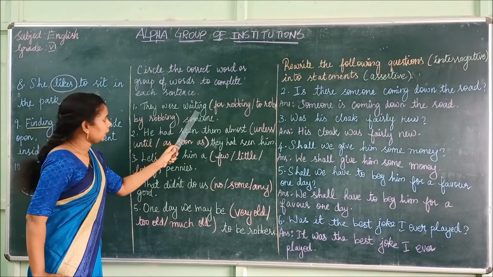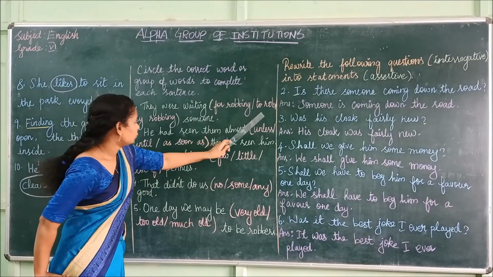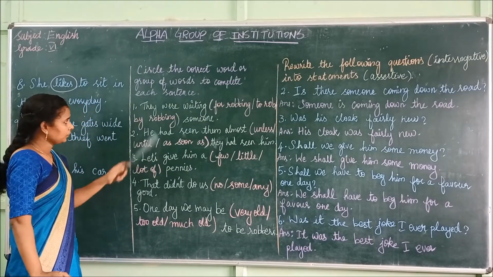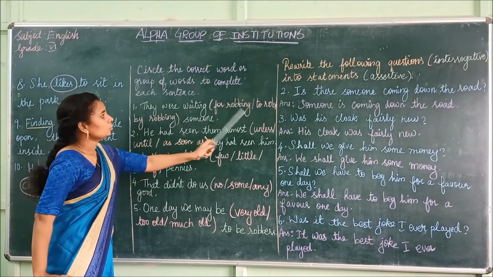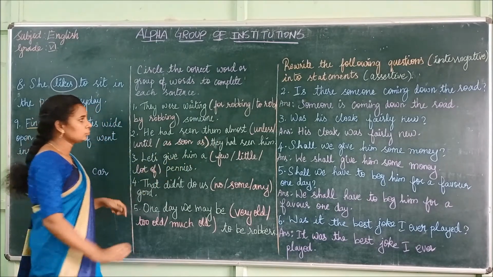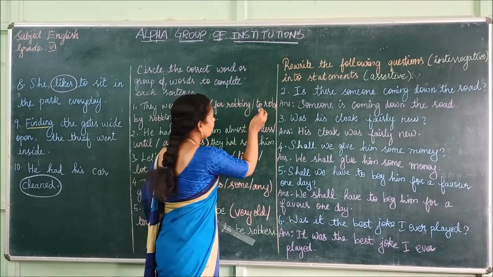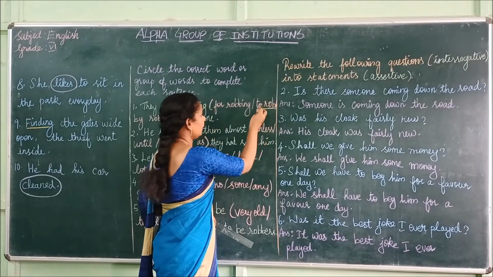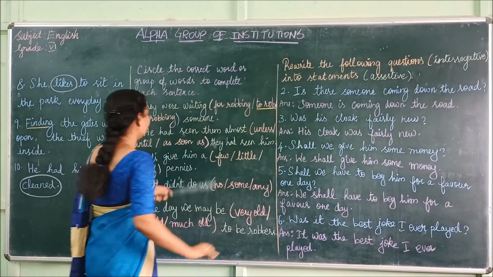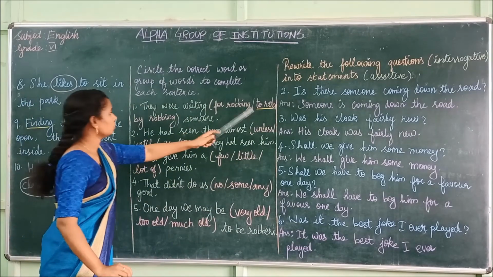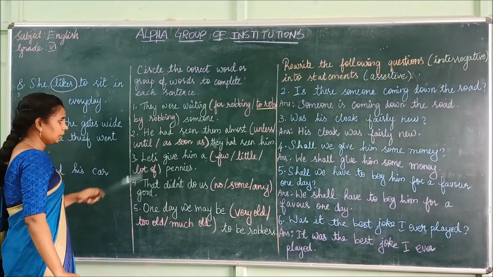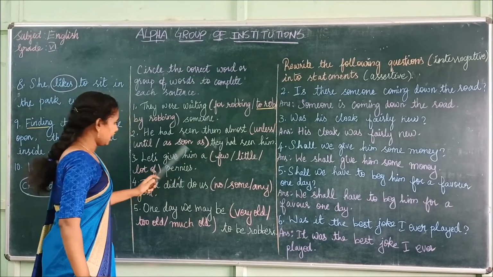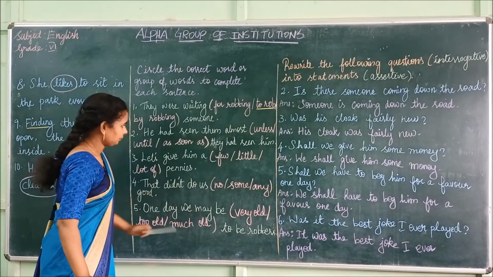They were waiting for robbing, to rob, by robbing. So what suits here? They were waiting to rob someone. So to rob is the right one here. Okay, they were waiting to rob someone. Next, he had seen them almost dash they had seen him.